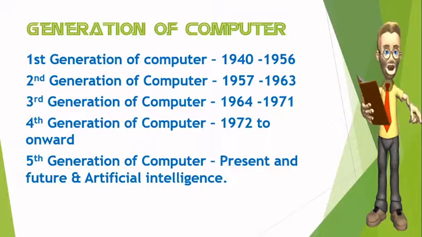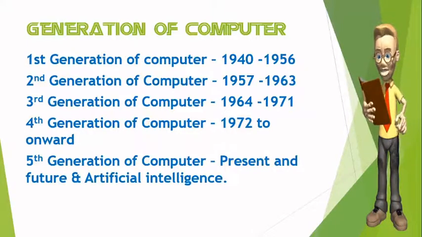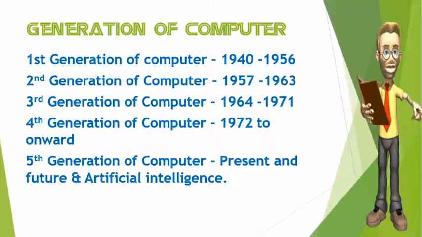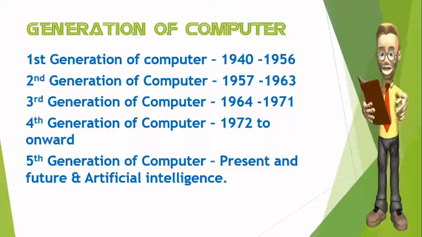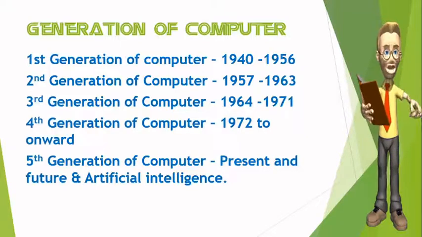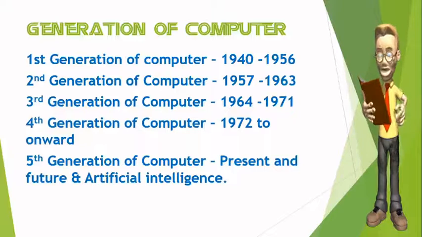Third generation is 1964 to 1971. Fourth generation computer is 1972 to present, and fifth generation computer is present and future. There, artificial intelligence is also required.